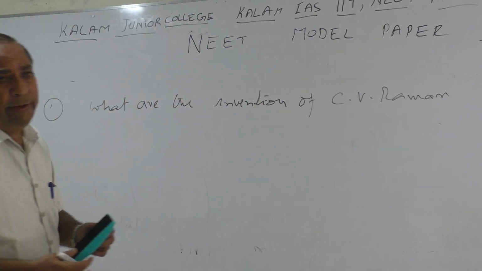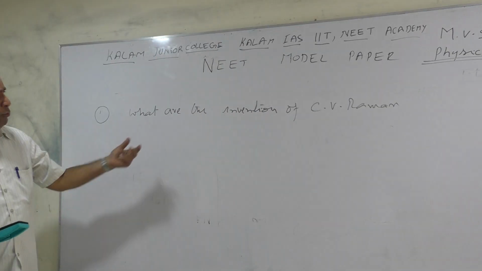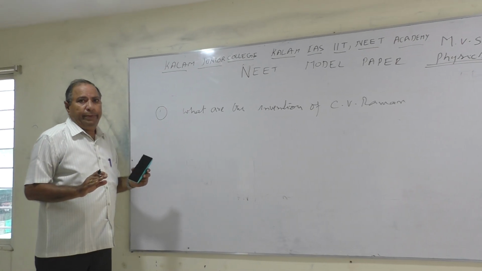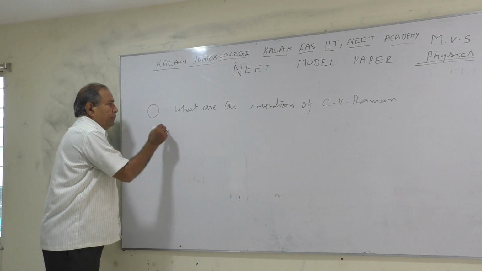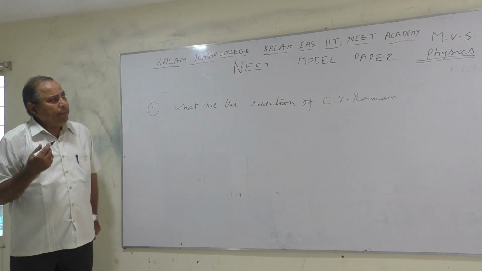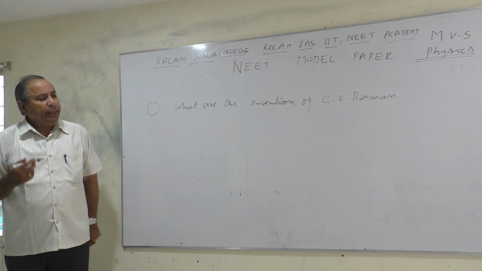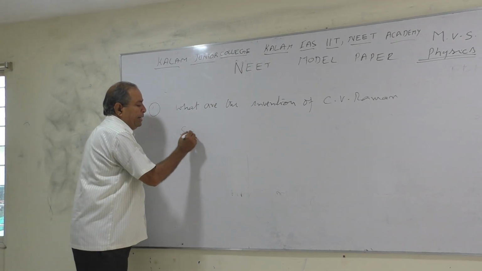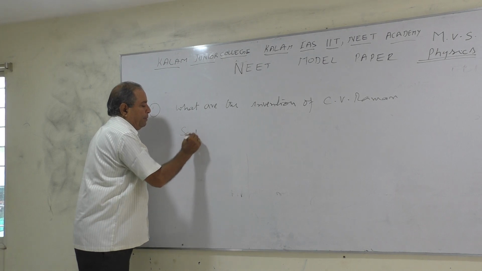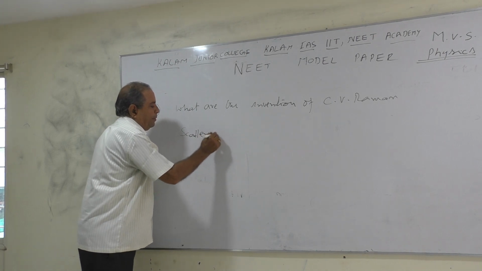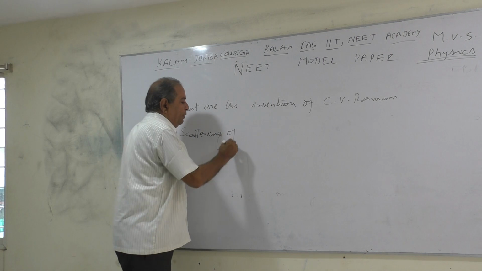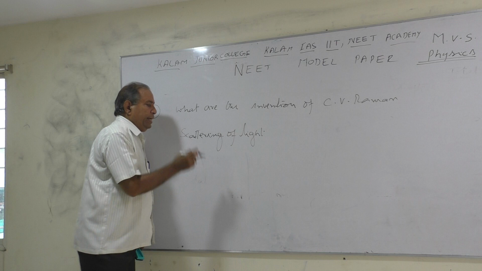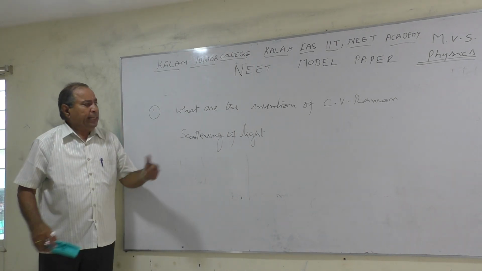There are so many options given. What is the invention of C.V. Raman? He gave the scattering of light. It is his discovery and his invention, the scattering of light.